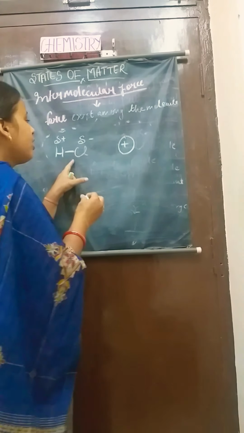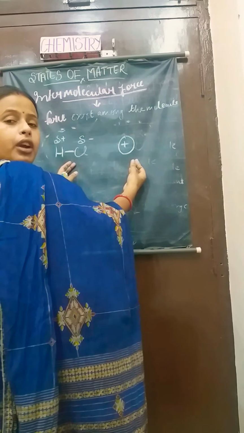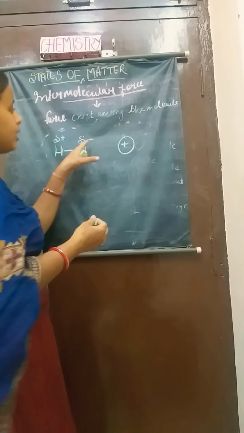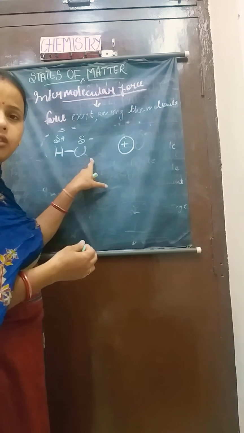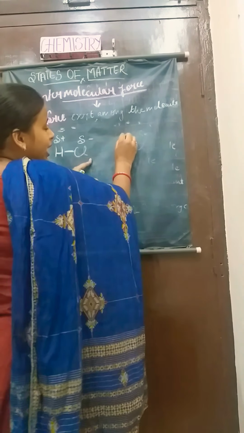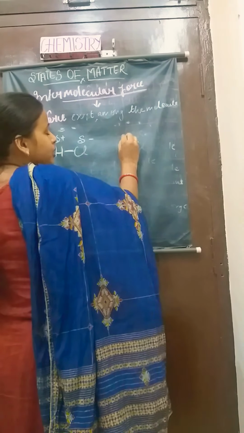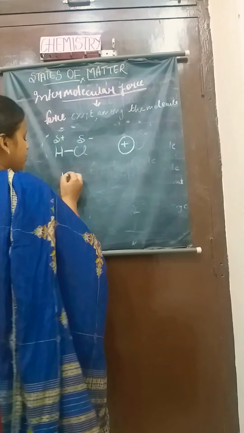Okay, so here you would see that when they are in close contact, the negative pole of the molecule repels the electron cloud.